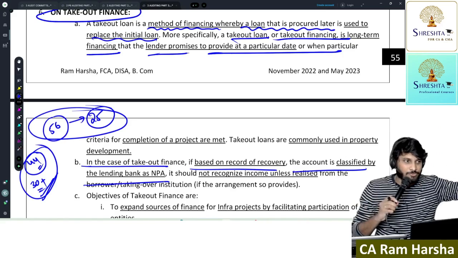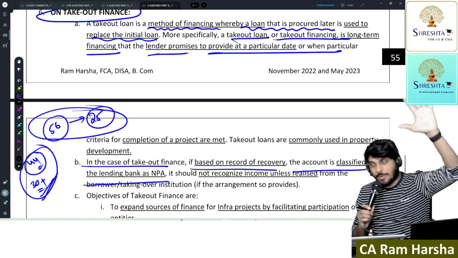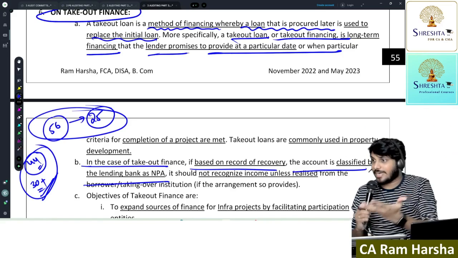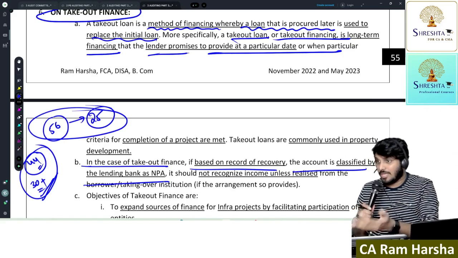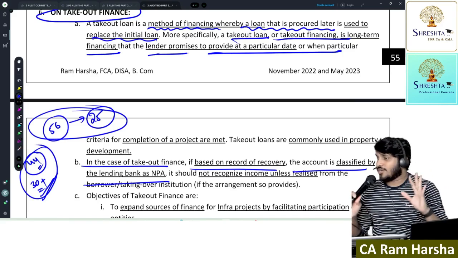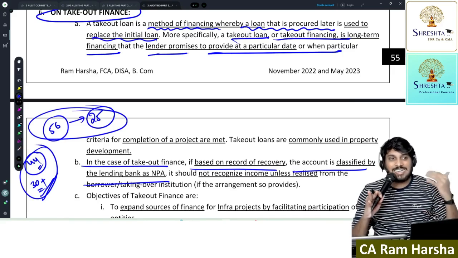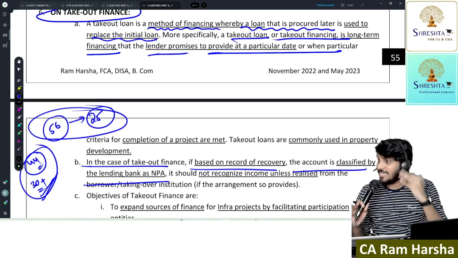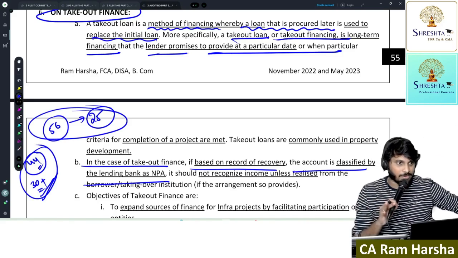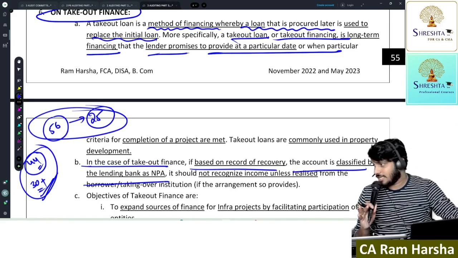The moment I think of NPA, I think of there are so many classifications. I think of how it works. So I naturally write the entire terminology. If you also understand, you can reproduce well. The only reason why you are unable to write well is because you didn't understand. It's not that you didn't remember, it's that you didn't understand. If you understand it thoroughly, this is the clarity you require. Clear, all of you? That's it.